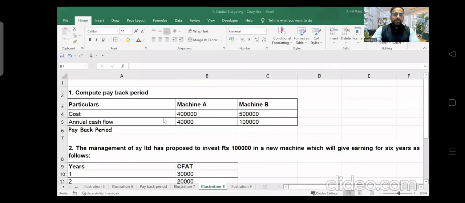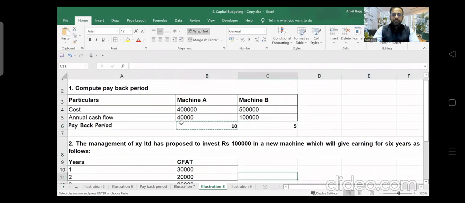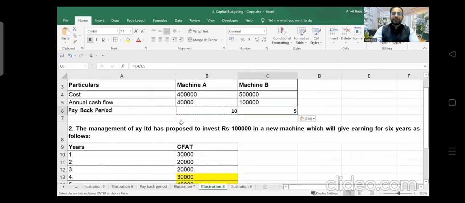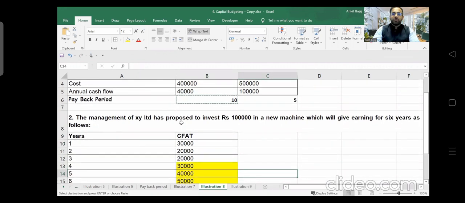Question number 1 says, compute the payback period. In the first case, the cost of the machine is 4 lakh. In the second case, the cost of the machine is 5 lakh. Annual cash flows are given here, 40,000 and 1 lakh. So simply, we take the cost of the machine in the numerator and annual cash flows in the denominator. So it is going to be 10 and 5. So the payback period is 10 years and 5 years. Please focus here, guys.